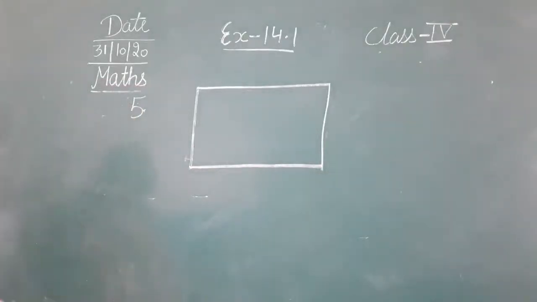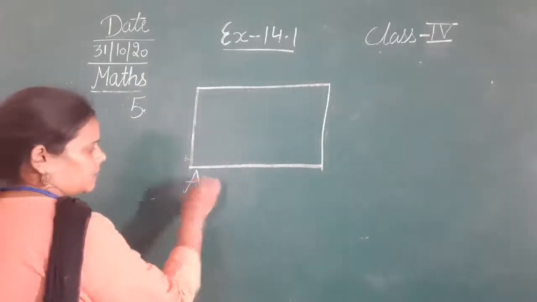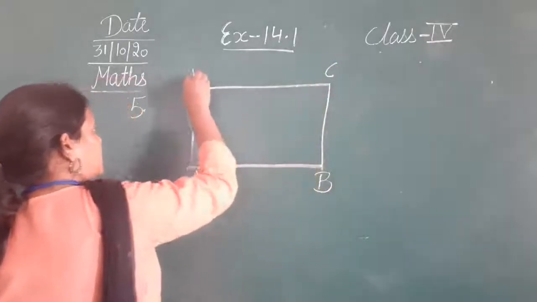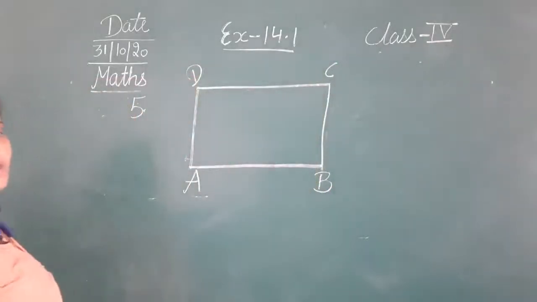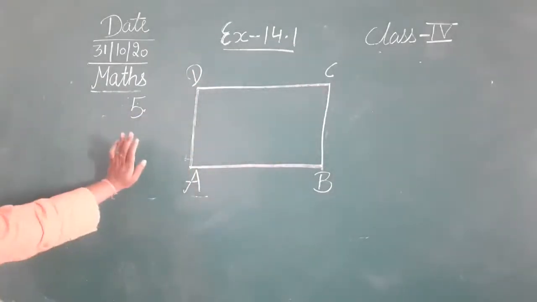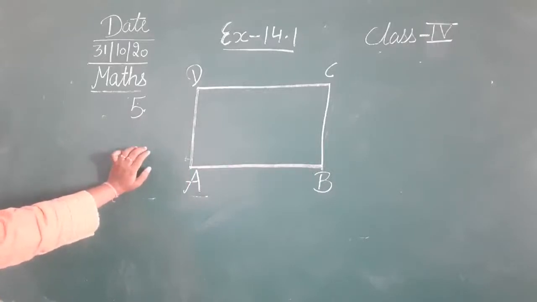This is the figure that is given in your book and the name is also given, that is A, B, C and D. ये क्वाड्रिलेटर आपकी बुक में दिया हुआ. The name of this figure is ABCD. It is a quadrilateral. You can say it is a rectangle as well. ठीक है, but it is not a square.